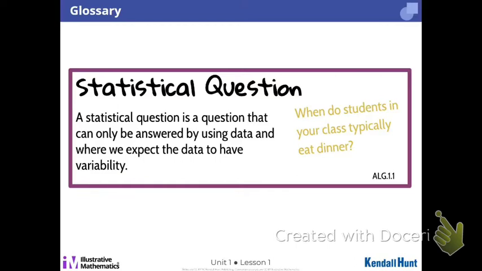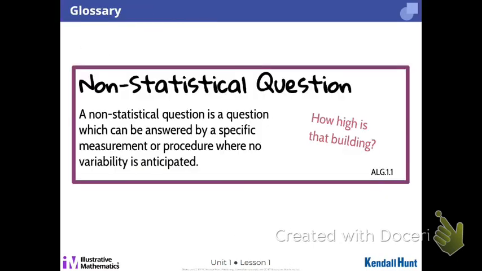So a statistical question is expected to have variable answers, okay? How about this question? How many people are in this classroom? 29. Whatever the answer is, should we expect variability or is there just one answer? There's one answer right now, okay? So if we get just that one answer, then it's non-statistical. A non-statistical question would be a question answered by a specific measurement. There's one answer. There's no variability. That would not be statistical. We would not use data to come to a conclusion.